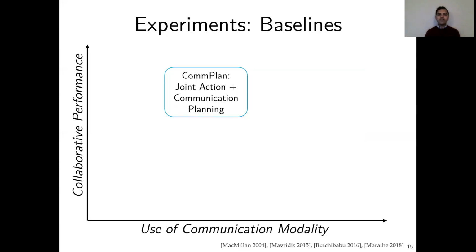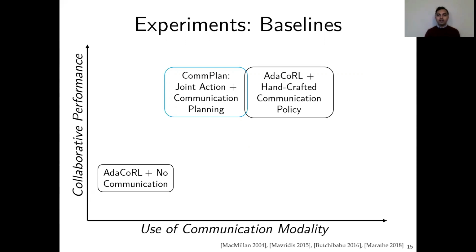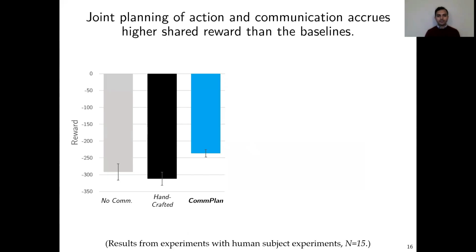We also quantitatively compare how CommPlan fares with some baselines. First, we compare it with a no communication policy, where the robot's decision was still made with a latent state based model, that is with a POMDP defined by AdaCoRL, but the robot was not communicating. We hypothesize that in absence of communication, AdaCoRL will perform poorly as compared to CommPlan. We also compare it with a handcrafted communication policy, where the action decisions were made with AdaCoRL, but a handcrafted policy was used for communications.